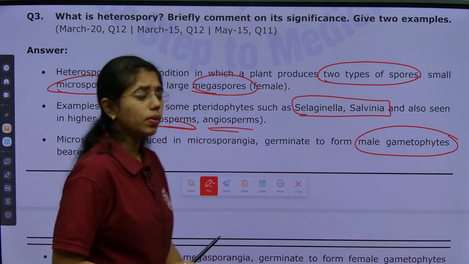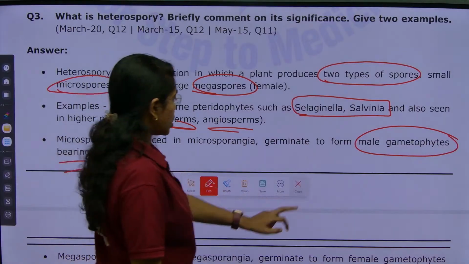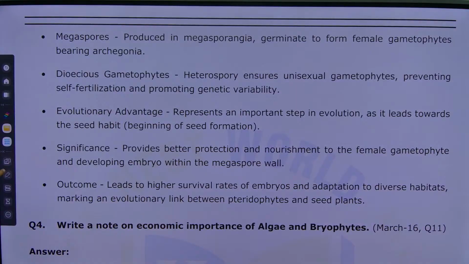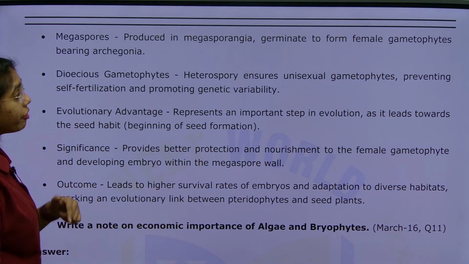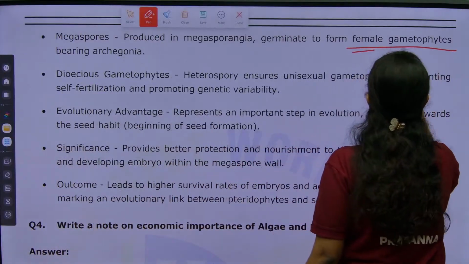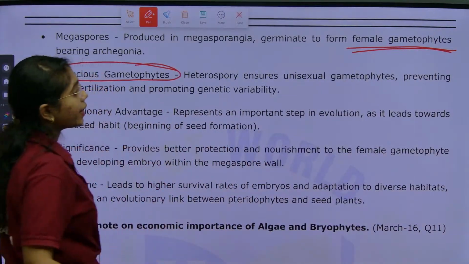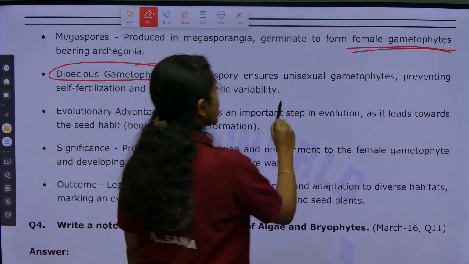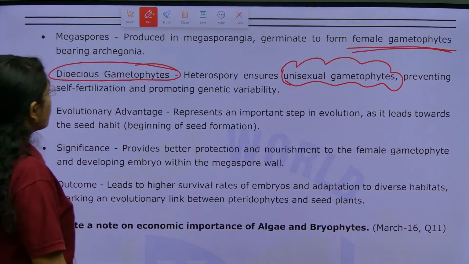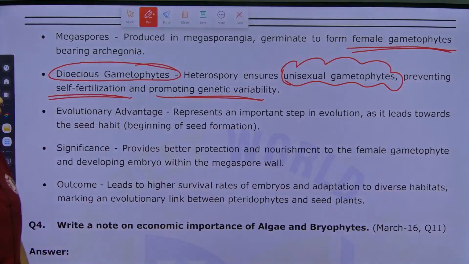Microspores germinate to form male gametophytes which bear antheridia. Next, megaspores, which are produced in megasporangia, germinate to form female gametophytes which bear archegonia. Dioecious gametophytes: heterospory ensures unisexual gametophytes by preventing self-fertilization, and this promotes genetic variability.